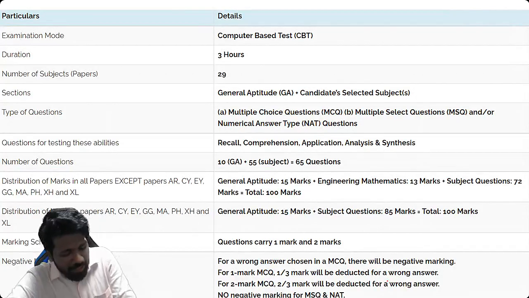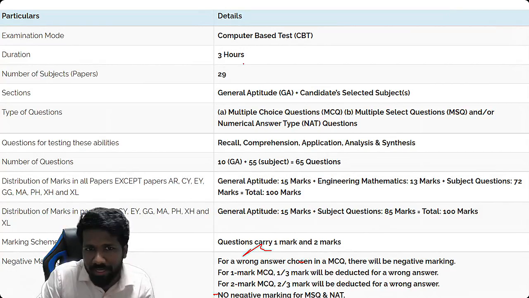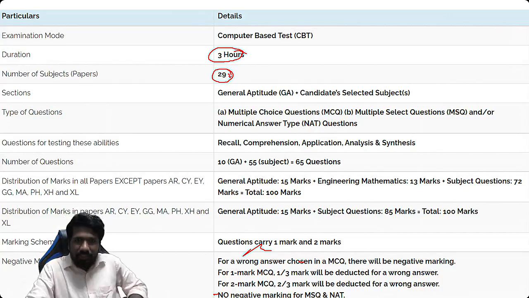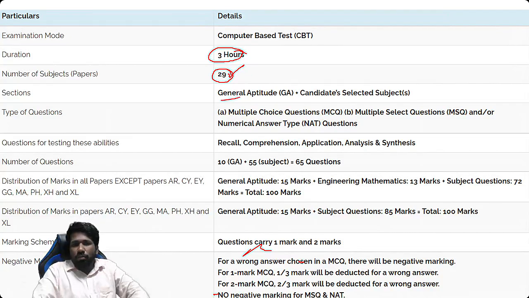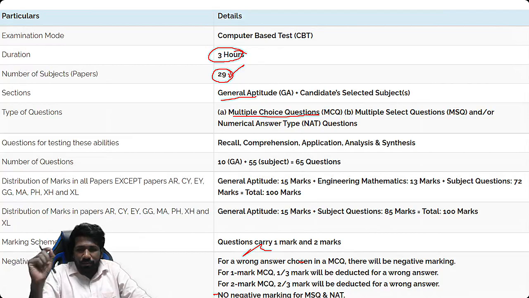GATE General Aptitude: in the 3 hour exam, a total of 29 subjects are being prepared for. The General Aptitude section is common for all 29 subjects. The General Aptitude section mainly has multiple choice questions, but very rarely numerical answer type questions come. At most one question is numerical answer type, meaning instead of options they will ask you to enter a value. Such questions come very rarely, but that also is a possibility. NAT or numerical answer type questions.